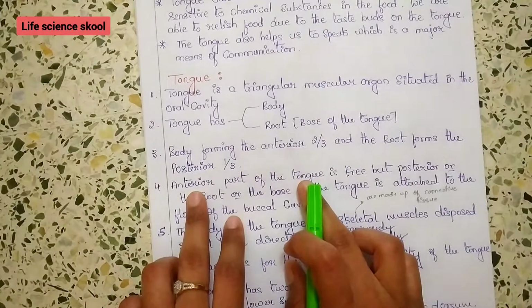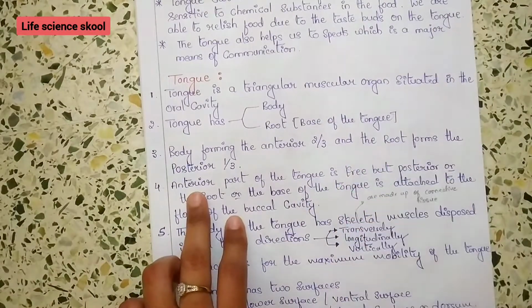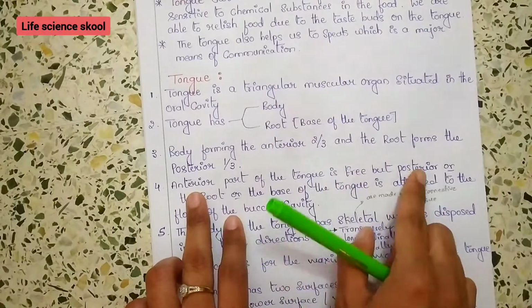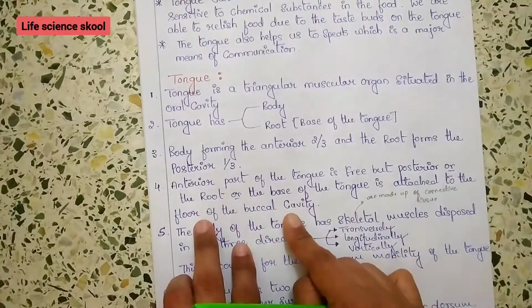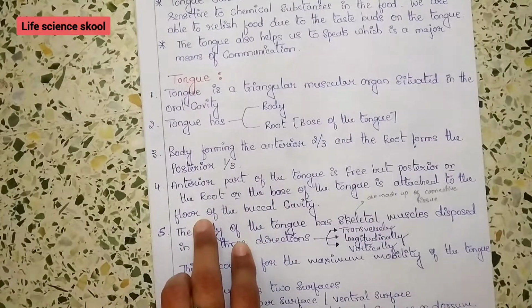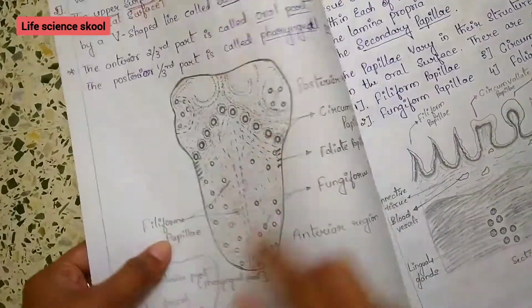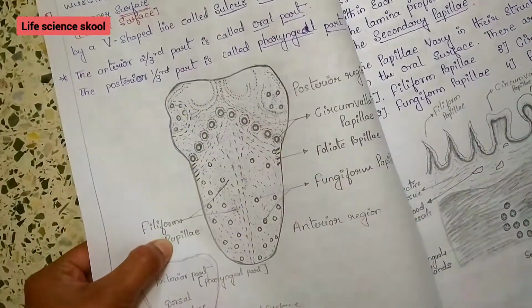The anterior part of the tongue is free. You can put the tongue out of the mouth because the anterior part is free, but the posterior part, the root or base of the tongue, is attached to the floor of the buccal cavity. You can test it on your own mouth.